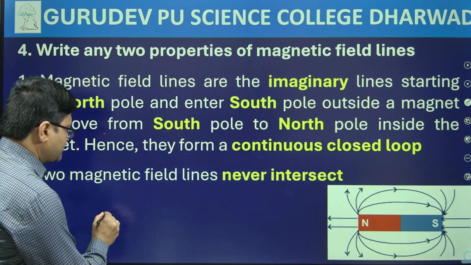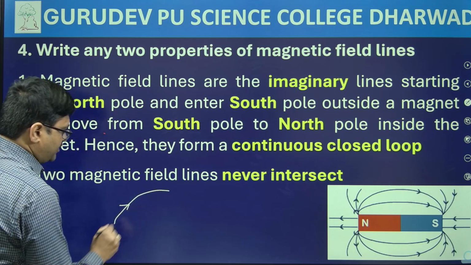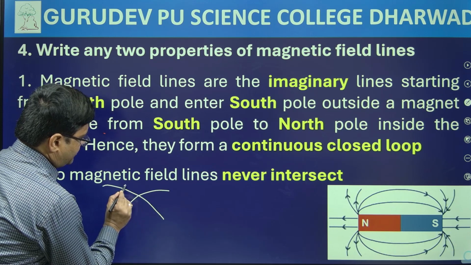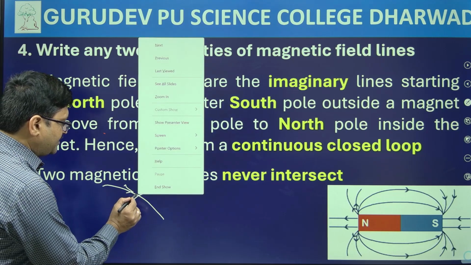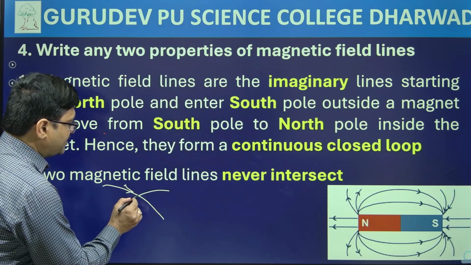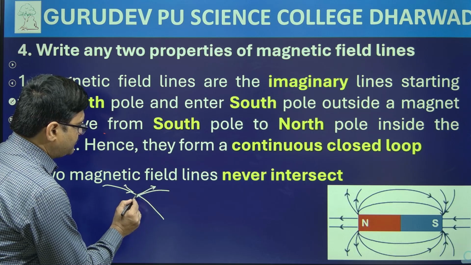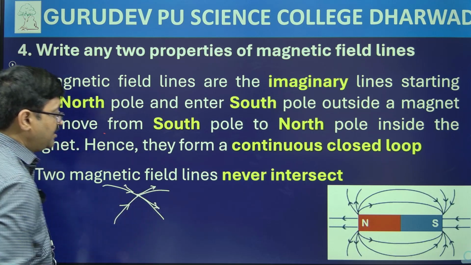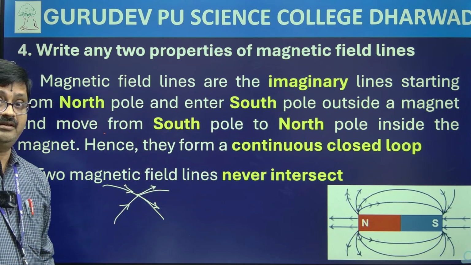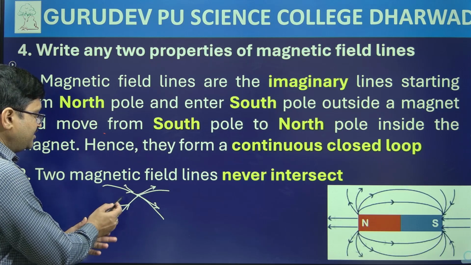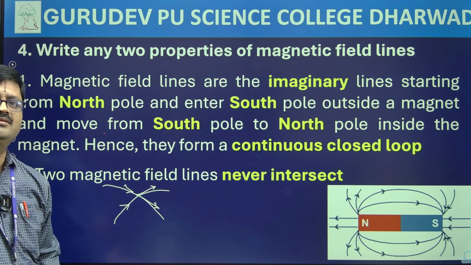Suppose here there is one magnetic field line going like this, and there is one more magnetic field line in this manner. Now if they intersect, at the point of intersection I can draw two tangents. One tangent comes here and another tangent comes here, and note that the tangent will always give me the direction of the magnetic field.